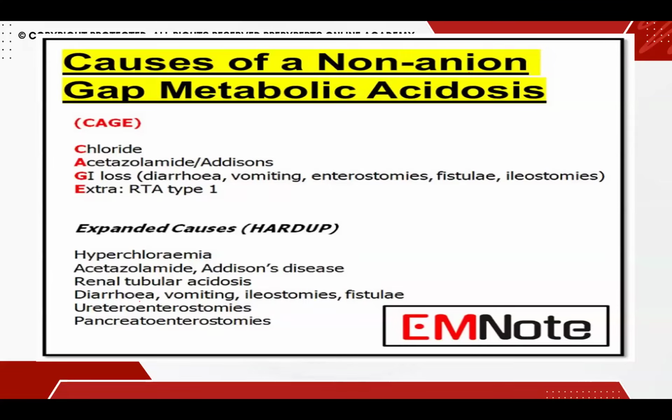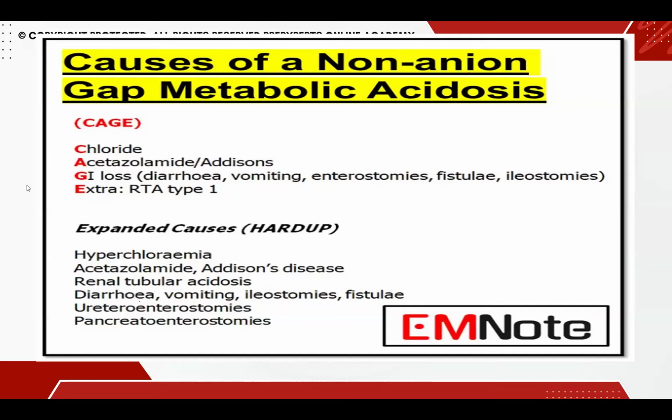You look at the pH, it is 7.3, 7.2, and then you look at the bicarb, it's also 10, and you realize that this is metabolic acidosis going on, and the features are suggestive of RTA. So then you can diagnose renal tubular acidosis, proximal or distal, depending upon what electrolyte abnormality the child is presenting with.